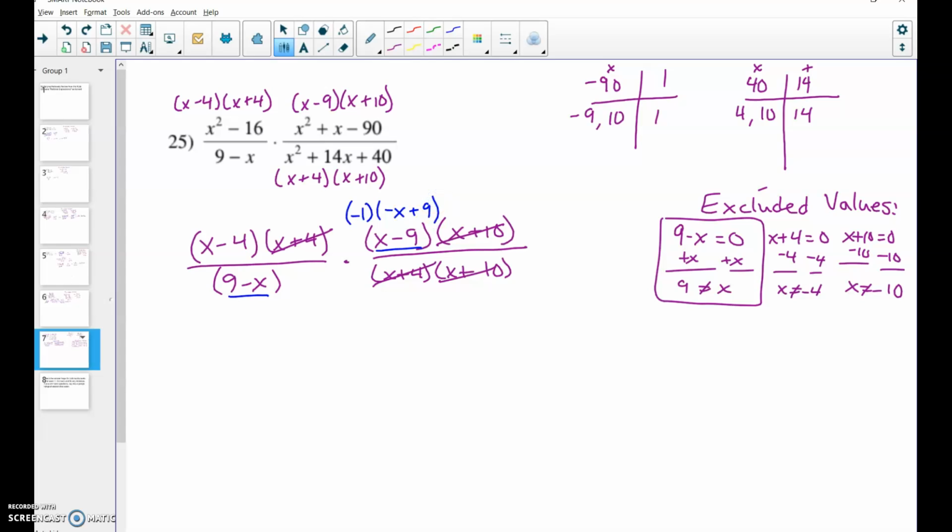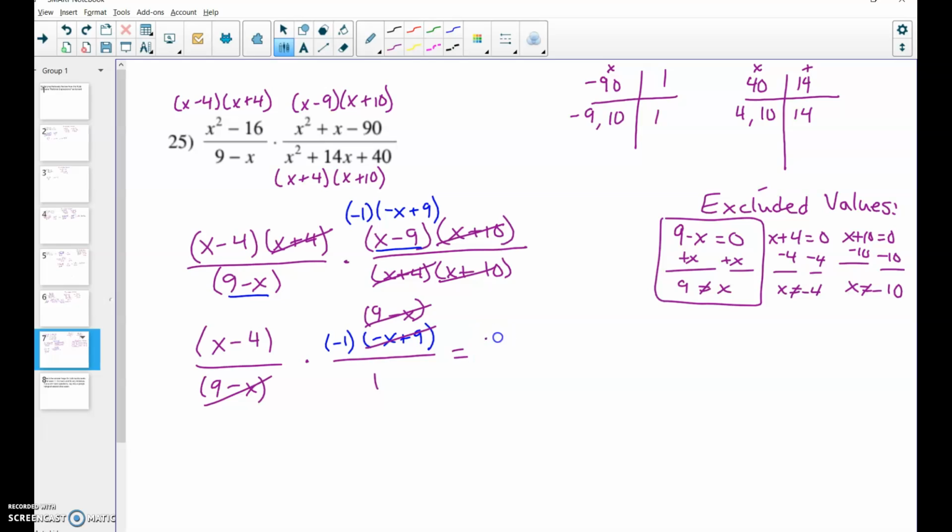Let's rewrite those again. Okay, so I just rewrote those with my canceled terms taken out so far. Notice that my second fraction has nothing on the denominator, so it's just 1. Now with this blue negative x plus 9 and this 9 minus x, I'm just going to rewrite this one with the 9 first. When I do that, then I can go ahead and cancel out that factor as well.